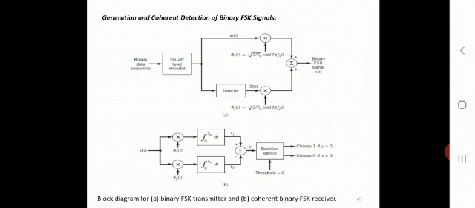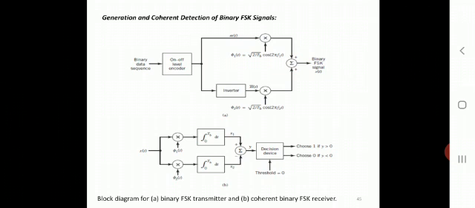To coherently detect the original binary sequence at the receiver end, given the noisy received signal x of t, we may use the receiver shown here. It consists of two correlators with a common input, supplied with the locally generated coherent signals phi 1 of t and phi 2 of t. The correlator outputs are then subtracted one from the other.